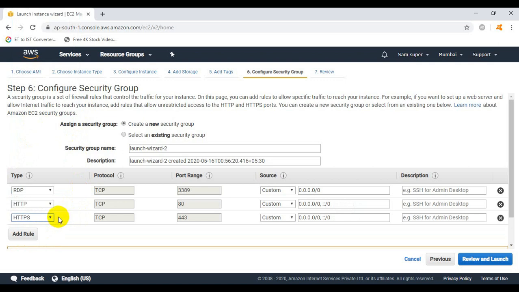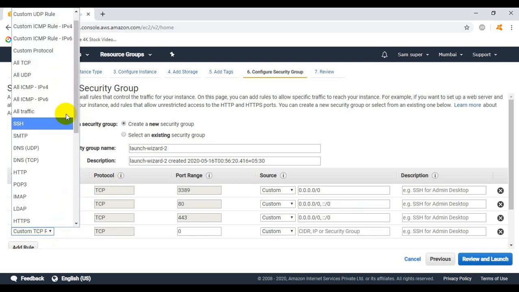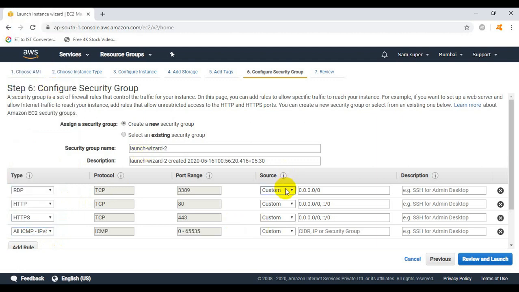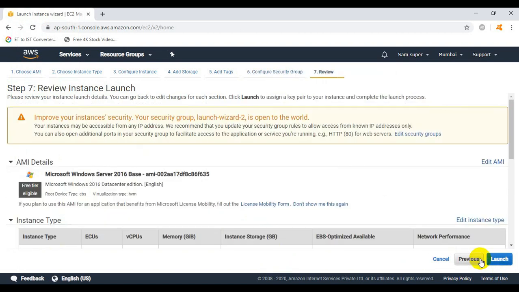So we will use HTTP. Here we can use all ICMP IPv4. Under the source, select anywhere for all the protocols. Now click on review and launch.